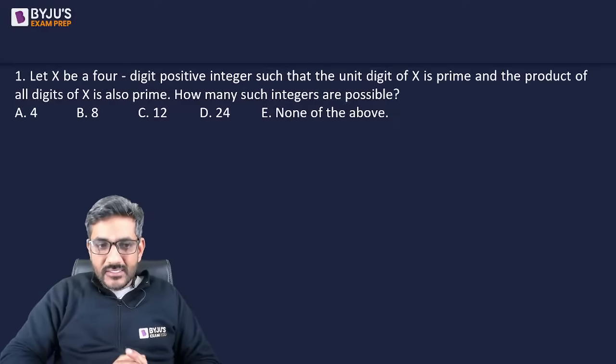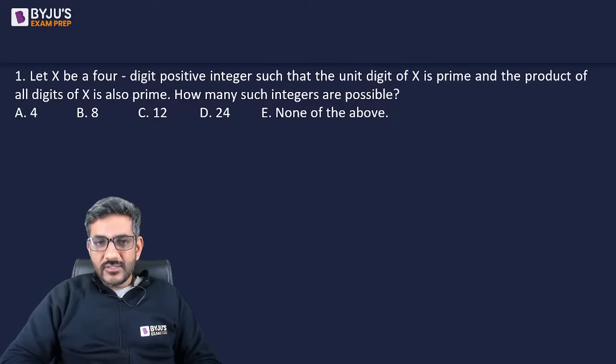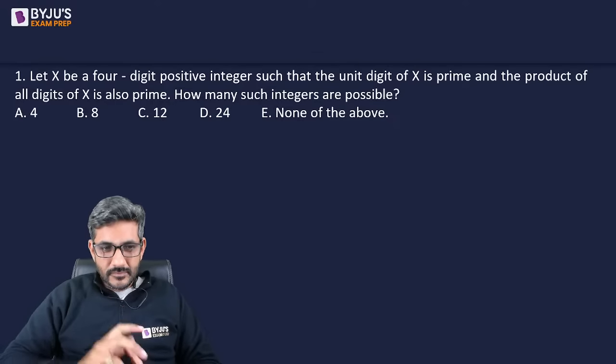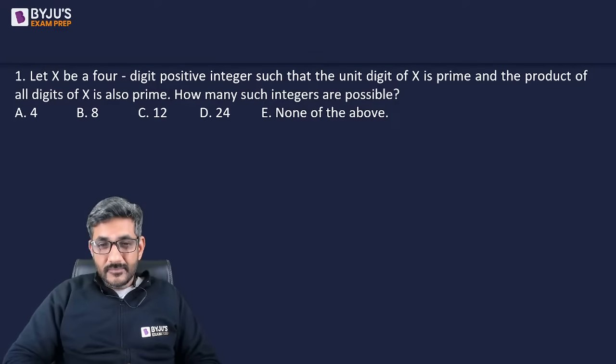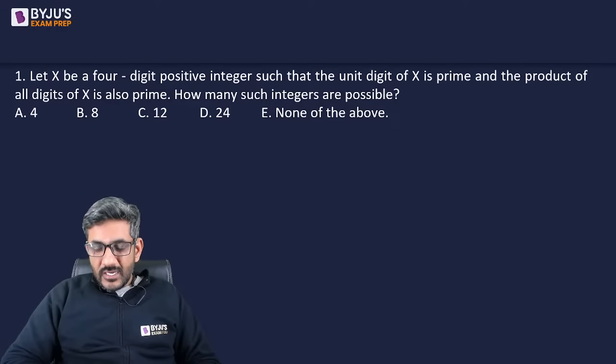Can I have some answers before I start discussing this question? Jaydev has given an answer as A. Okay. What about others? Jaydev says A. Others? What are your answers? Diksha has got the answer as A. Okay. Diksha also got it as A.